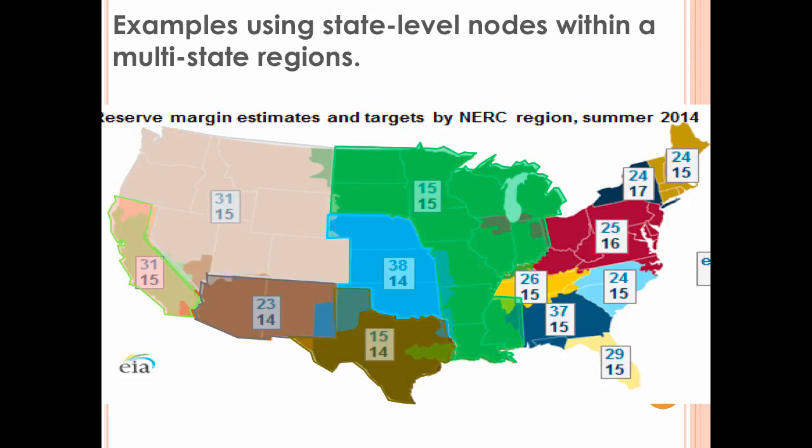In this case, the Mid-Continent region is represented by 12 interconnected states that exchange power. This is an imperfect approximation of the MISO region, which includes parts of Canada and excludes parts of many states, most notably the Chicago region. Next, I will show some examples where we solve a projection for an individual state within a multi-state region.